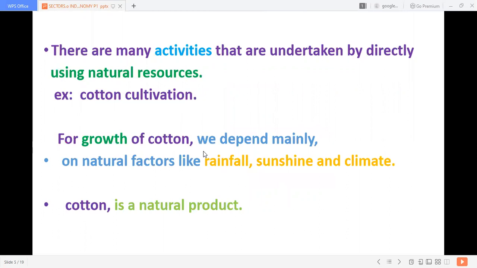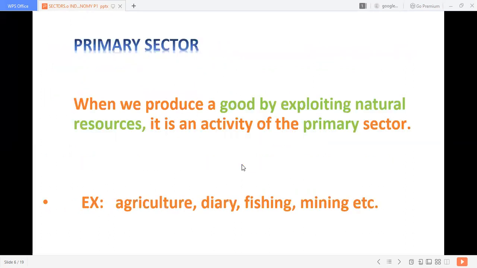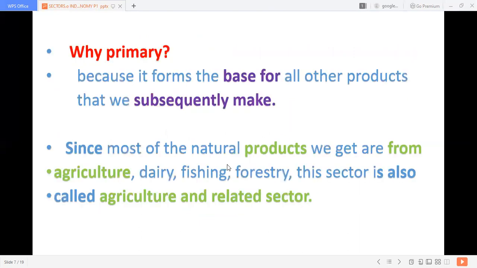There are many activities that are undertaken by directly using natural resources. For example, cotton cultivation. For the growth of cotton, we depend mainly, not entirely, on natural factors like rainfall, sunshine, and climate. We produce cotton depending on these natural resources. So cotton is a natural product. When we produce goods by exploiting natural resources, it is an activity of the primary sector. Examples: agriculture, dairy, fishing, mining, etc.